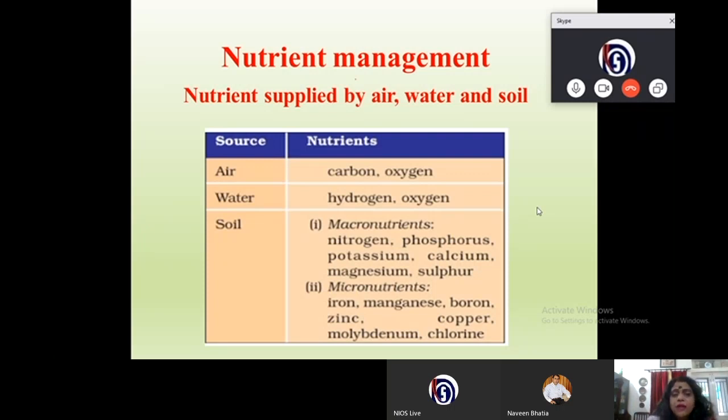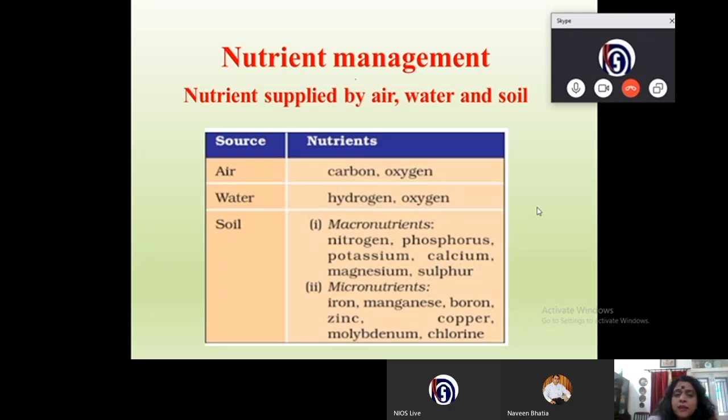Children, you know that carbon dioxide and oxygen are exchanged through the stomata of the leaves. Water gives the plant hydrogen and oxygen. You know, the water molecule itself is made up of H2O, that is hydrogen and oxygen.